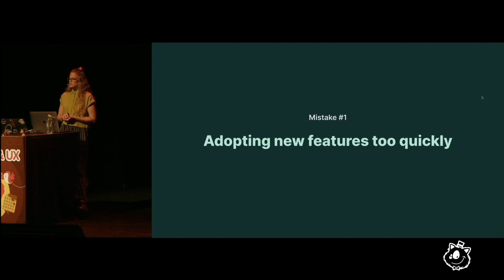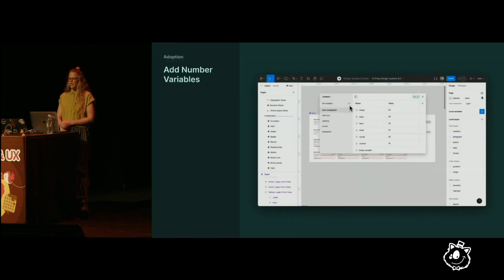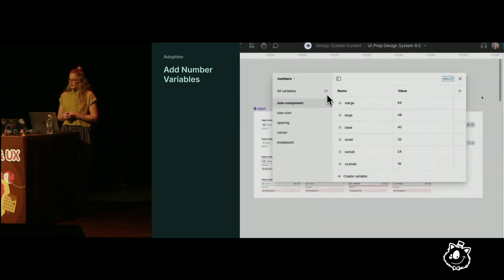So here are a few ways to adopt these new changes slowly to hopefully bring you and your team the most value while de-risking your efforts. Start by incorporating variables that are adding something brand new to your system instead of replacing something that already exists, like your color styles. For example, the ability to have saved and reusable numbers is a brand new concept. So adding number variables is a safe place to start. You won't need to refactor or remove anything that already exists in your Figma files. So you can start with a new collection of variables to support a few different categories.